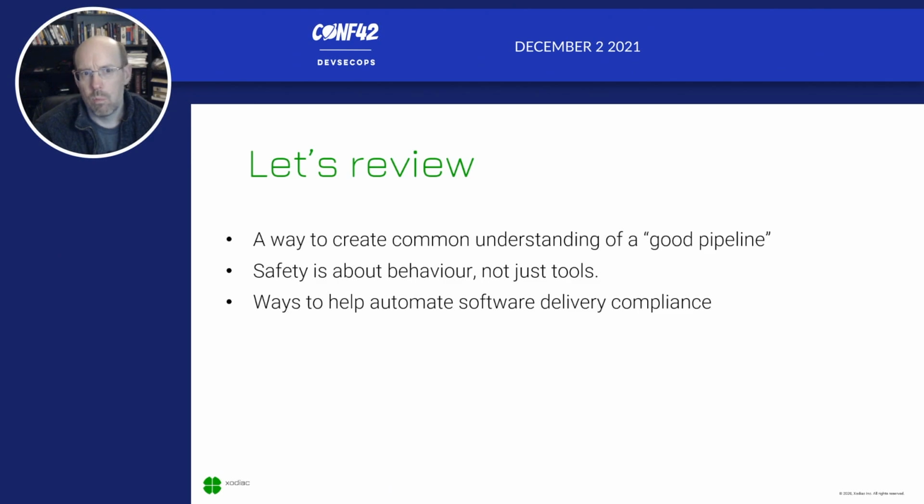Ways to automate your software delivery compliance. So when we look at how we can pull information out and create reports which are aligned to compliance, that's one way. But when we also think about, as we look to take and understand what we have to do from a compliance perspective and translate it into the context of the delivery teams, this means we can also now measure and quantify what that looks like, which will allow us to not only be more compliant in the way that we do delivery, but make it easier to be compliant with what we do.